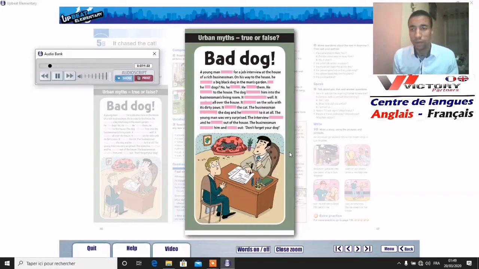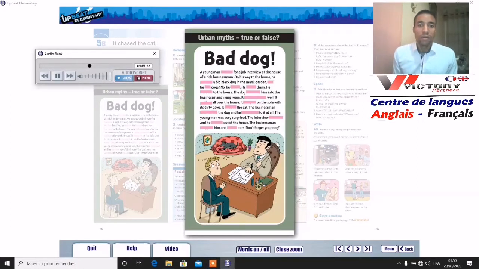Exercise 1. Read the story. Who was the owner of the dog? Urban myths. True or false? Bad dog. A young man arrived for a job interview at the house of a rich businessman. On his way to the house, he noticed a big black dog in the man's garden. Did he like dogs? No, he didn't. He hated them. He hurried to the house.